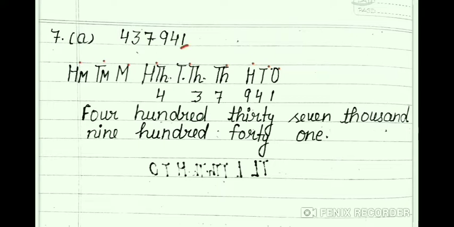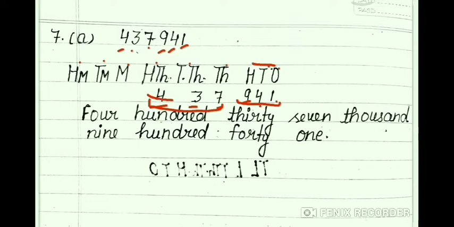Here 1 is in the ones place. Always, I told you, write the digit's place, always write to the left side. 4 is in the tens place, 9 in the hundreds place. So 9 4 1, these are in the ones period. Next 7 is in the thousands place, 3 in the 10,000 place, 4 in the 100,000 place. So here you can see these numbers are coming up to the thousands period only. So what will be the naming word of this one?